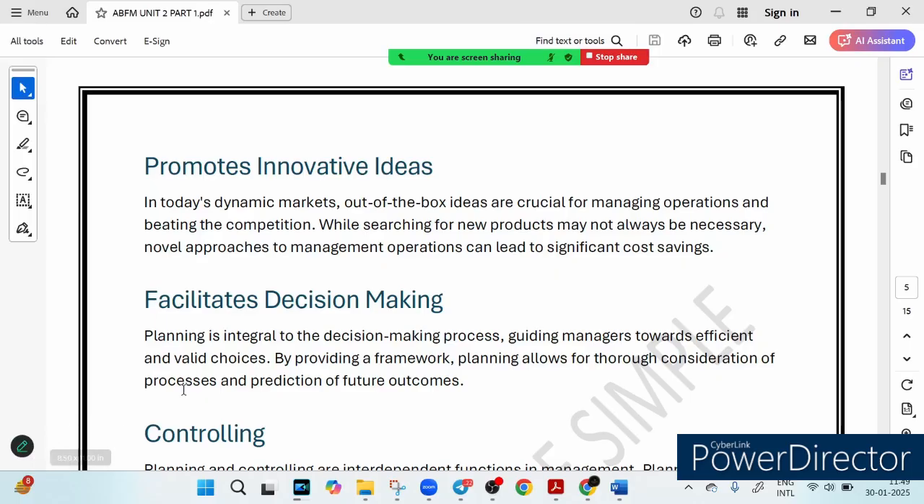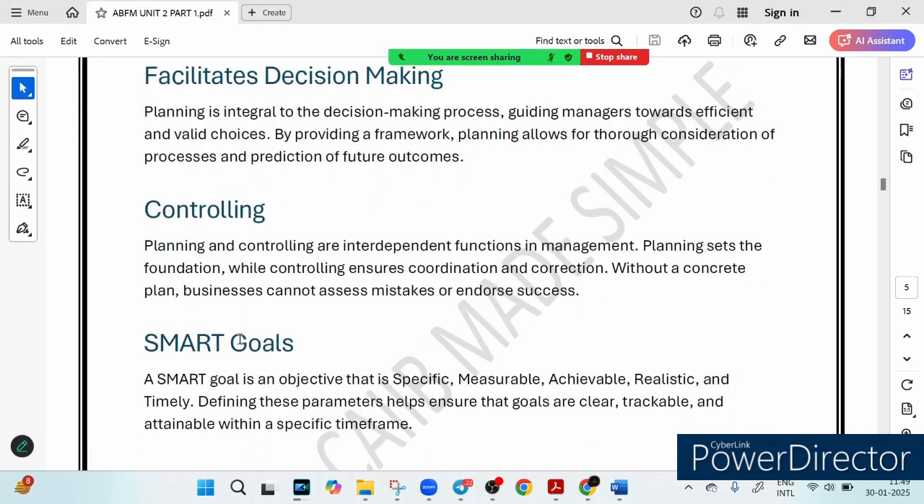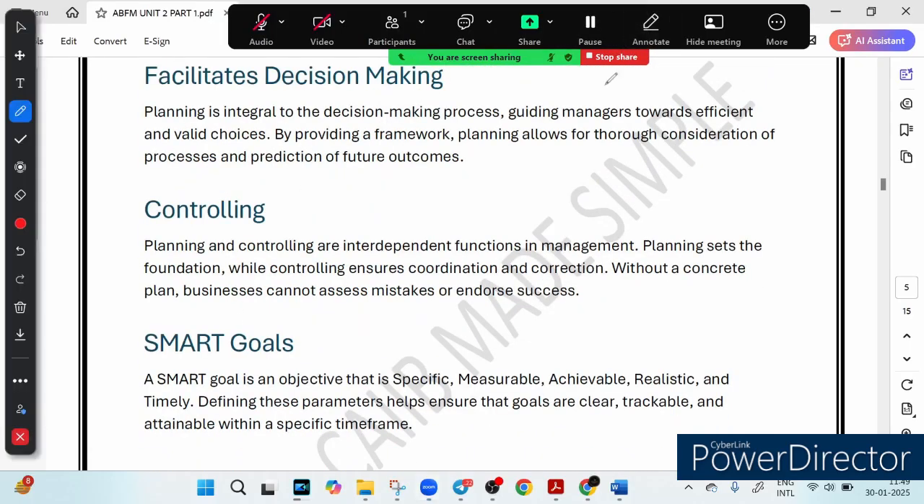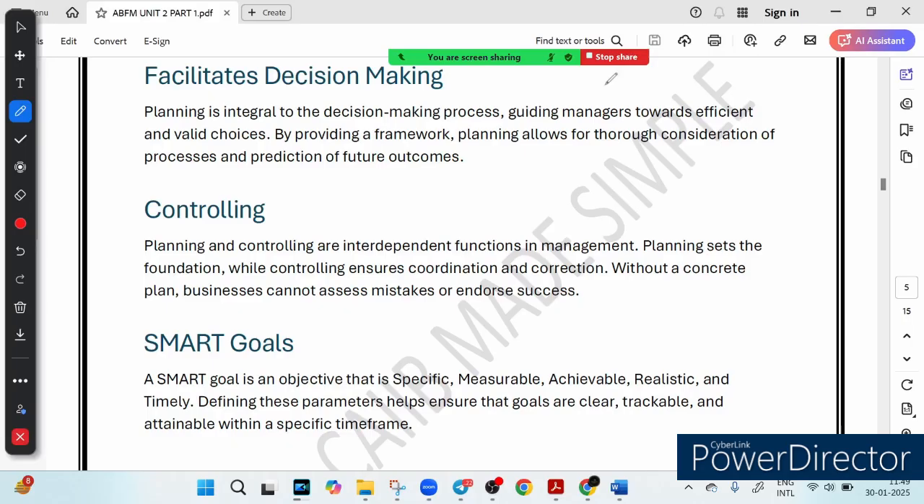The next is facilitate decision making, meaning no guesswork, right? Imagine a bank manager has to approve a huge loan. Without planning, it is just a random decision. Planning provides a clear framework. By providing a clear framework, it helps the manager predict outcomes. So what can be the prediction of the future outcomes? It ensures logical, well thought out decisions, right? So planning is like a cheat code for success. It takes the guesswork out of decision making.